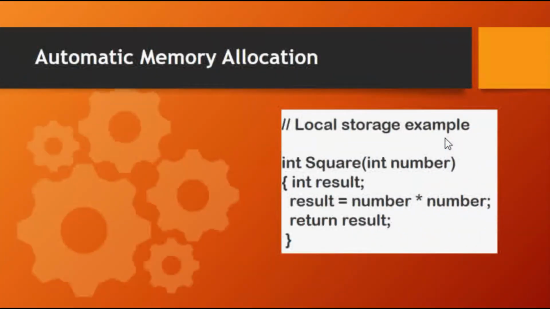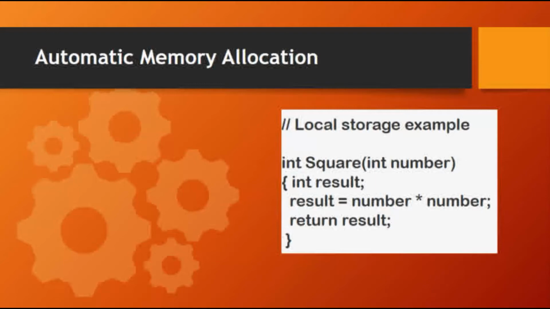Automatic memory allocation. The most common variables we use are local variables and function parameters within functions. All of the local variables and parameters taken together are called its local storage or just its locals. When a function is called, memory is allocated for all of its locals. In other words, when the flow of control hits the starting braces for the function, all of its locals are allocated memory.